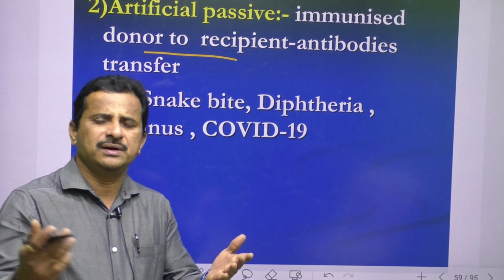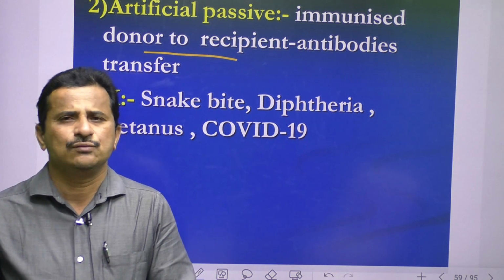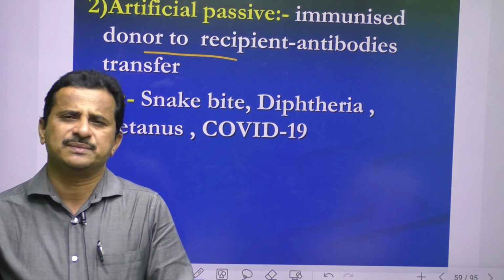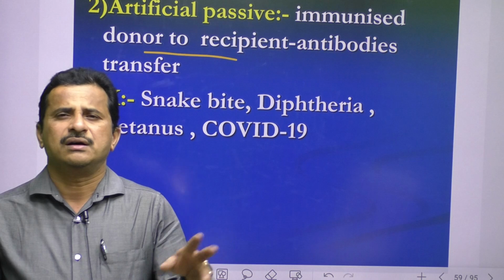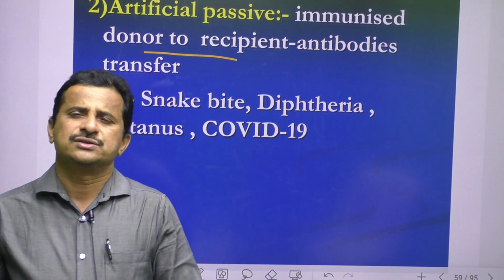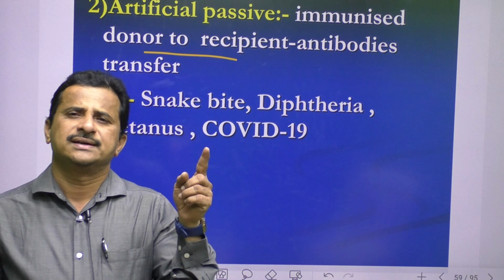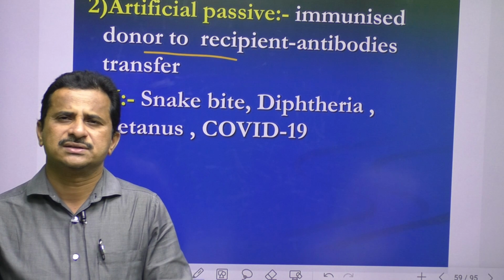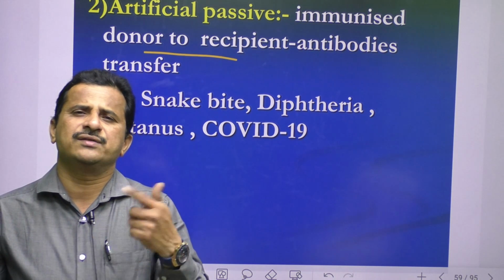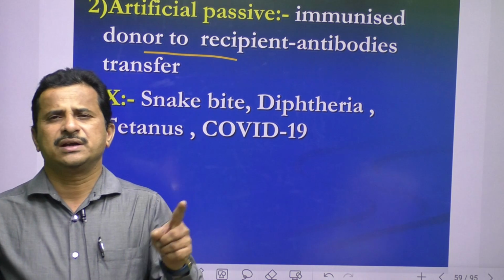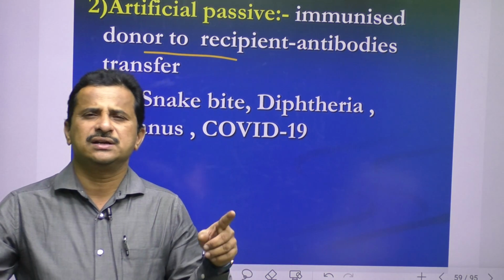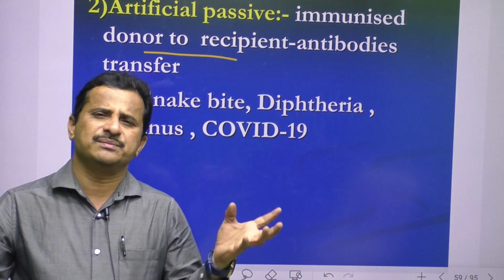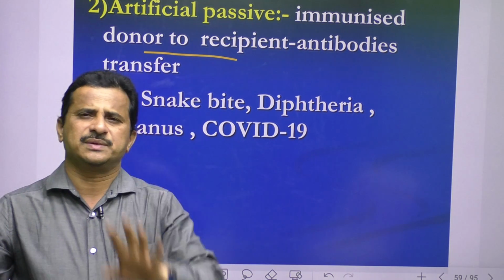Okay. So for example, again COVID-19. One type of treatment for COVID-19 is plasma therapy. Why are they doing this plasma therapy? They are taking plasma from an already COVID-affected patient. That patient's plasma contains virus-resistant antibodies. Instead of giving pure antibodies, we are giving plasma. So because of that virus or antigen, immunity developed in one person's body, one organism's body, and we are simply transferring those antibodies into the diseased person's body.